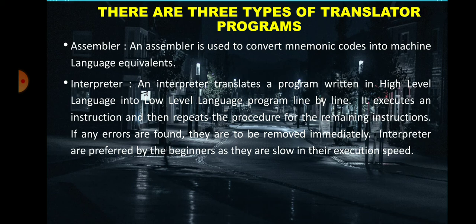If any errors are found, they are to be removed immediately. As the converted form is not stored anywhere, it has to be generated at the time of the execution of a program. The interpreters are preferred by beginners, though they are slow in their execution speed.